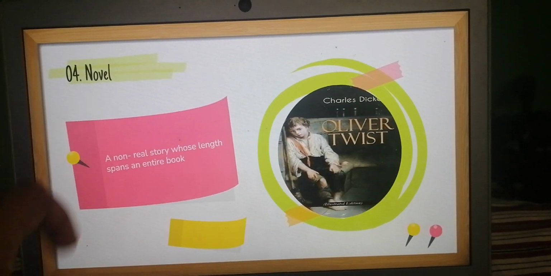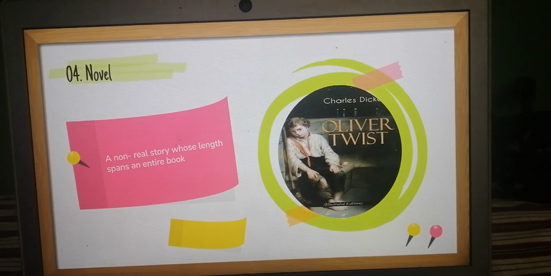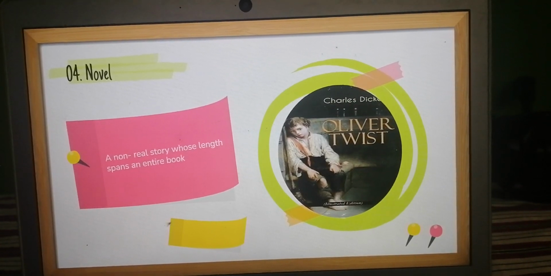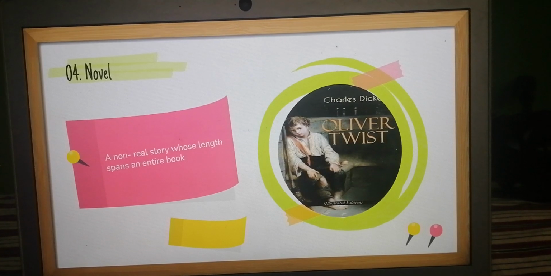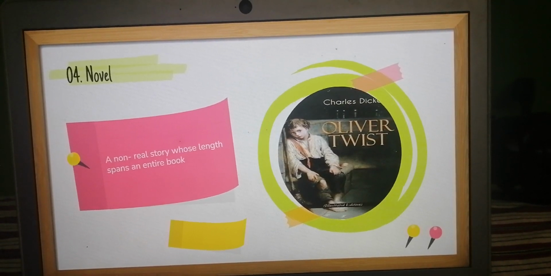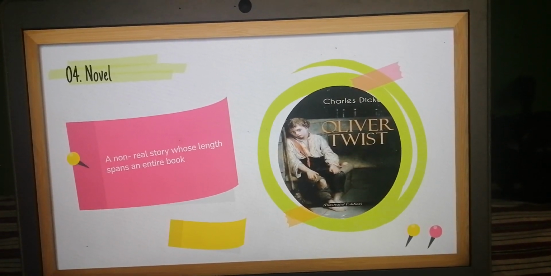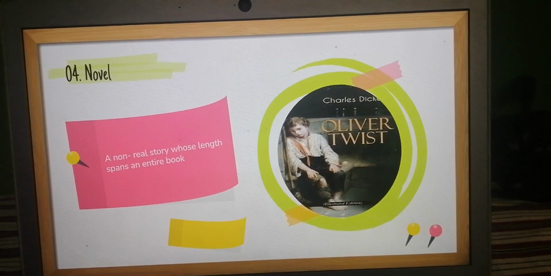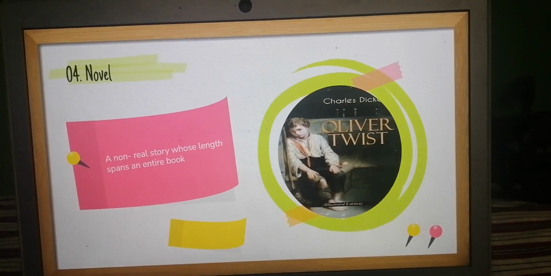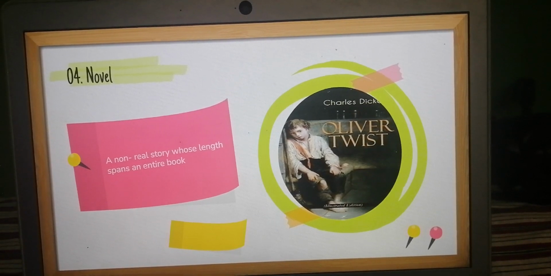Next is a novel. A novel is a non-real story whose length spans an entire book. So the whole book will be a story. We have novels, and we have books like encyclopedias, which are not novels but rather give information. In a novel, an entire story is explained from the beginning to the end with the plot, and that is called a novel. Oliver Twist is a very well-known book. All the books that have a story, which is usually not real or is influenced by a real story, are called novels.